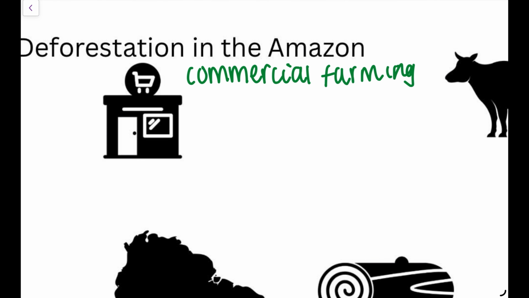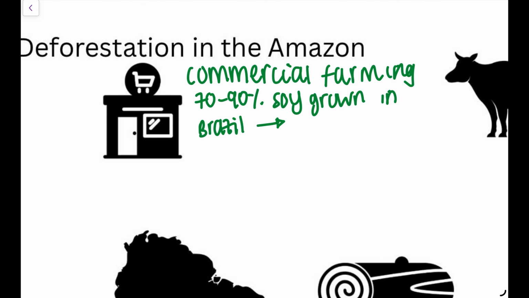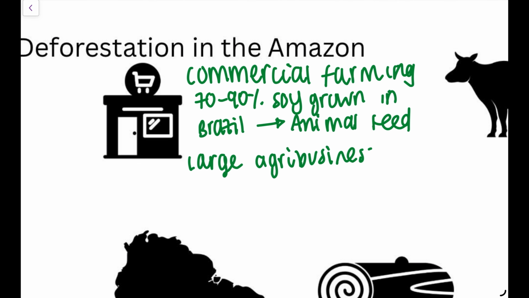The next one is commercial farming, especially soy production. Large areas of rainforest are cleared for soybean farming. Around 70 to 90% of soy grown in Brazil is used as animal feed, and farming is done by large agribusinesses for global markets. Global demand for meat and also biofuels does drive this deforestation too.